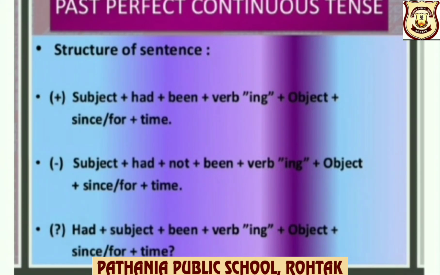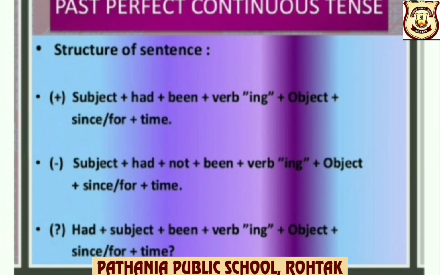Structure of past perfect continuous tense. Positive: subject plus had plus been plus verb-ing plus object plus since, for plus time.